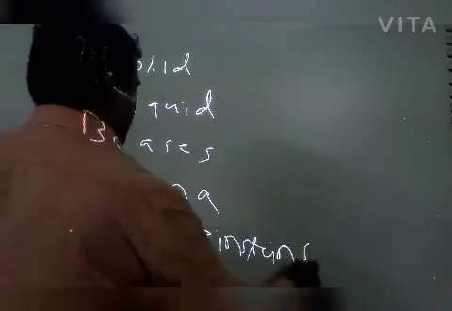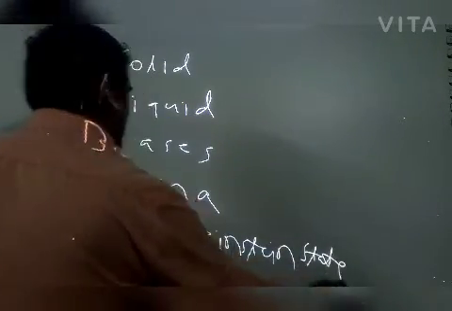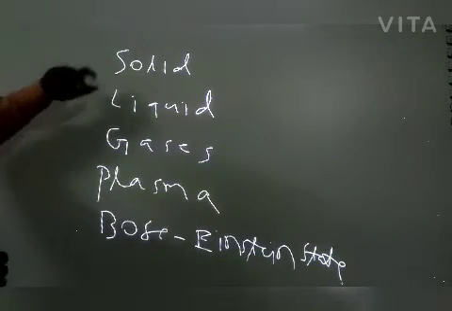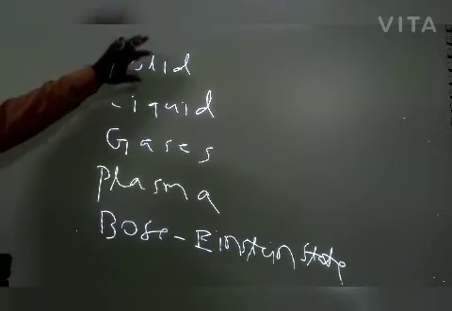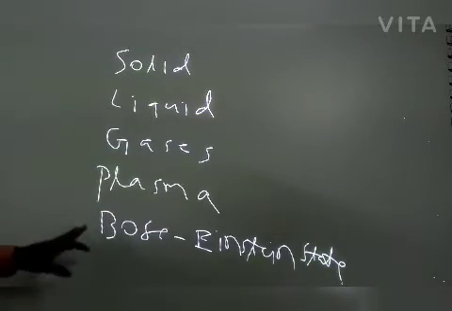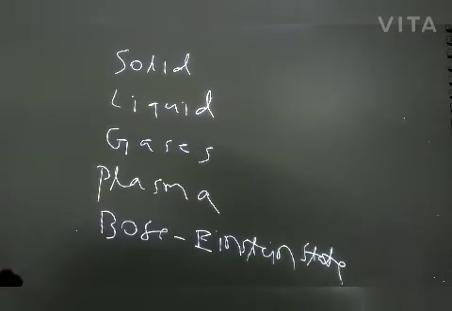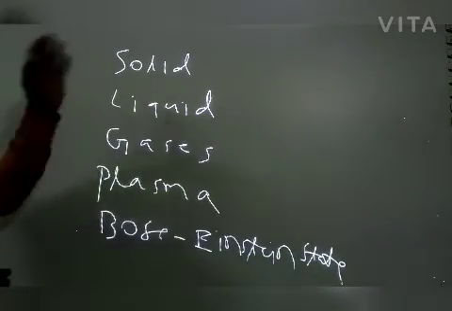In +2 you study about solid, liquid and gases. Plasma state and Bose-Einstein state you study in higher class. First you know what is solid.